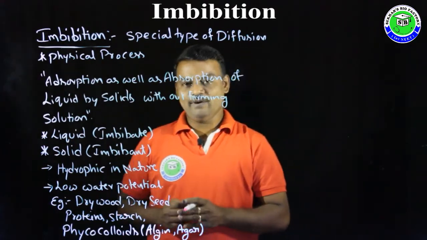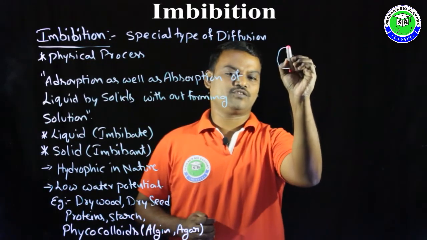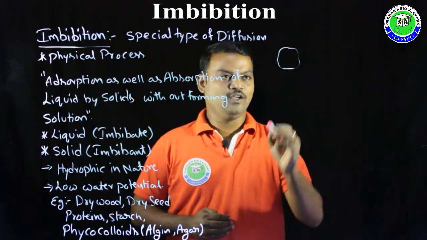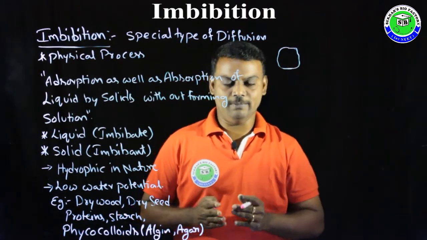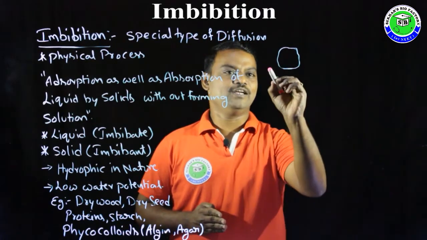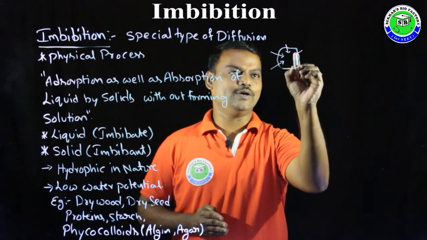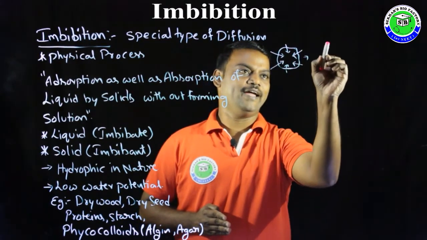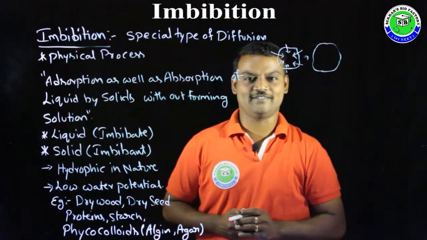During this imbibition process, when a solid material is kept in imbibate, the imbibate enters into the imbibant, and gradually its volume or size increases.